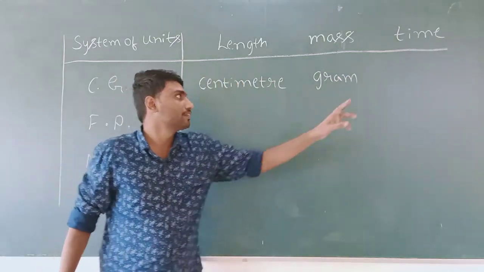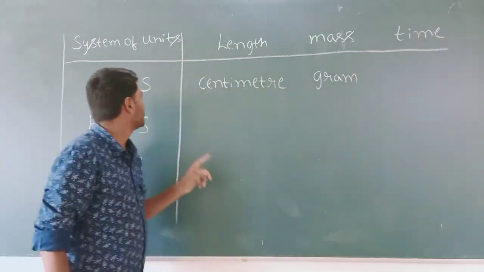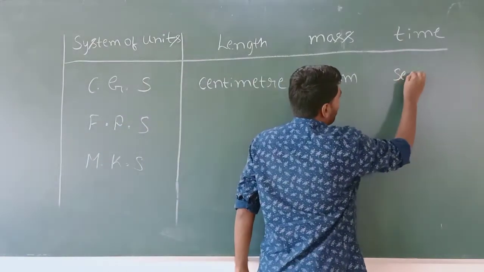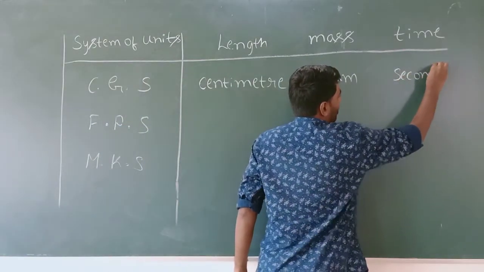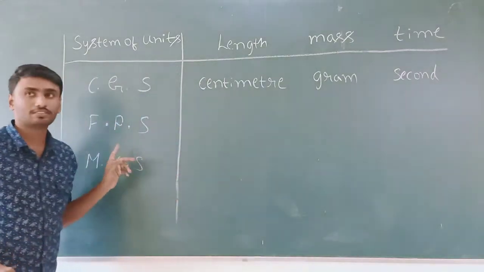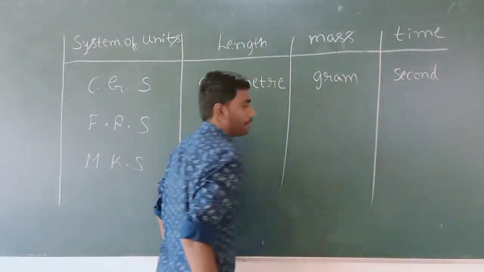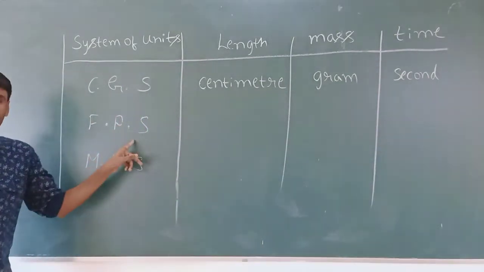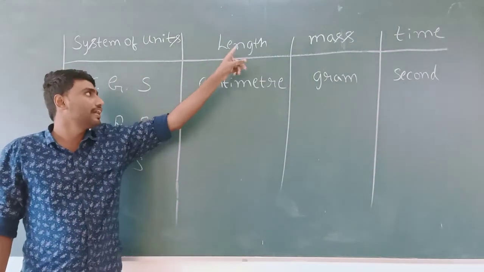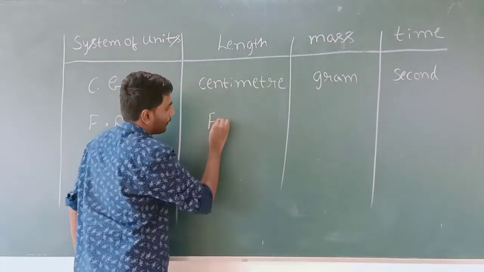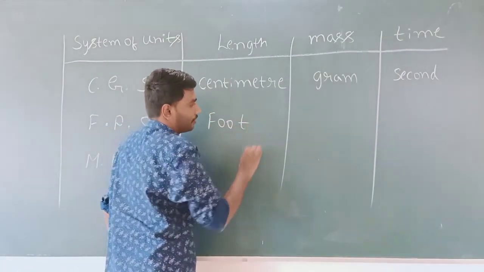A unit of time in CGS is second. For FPS, a unit of length in FPS is foot.